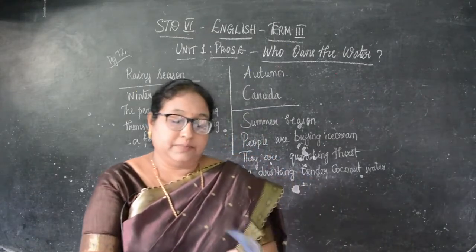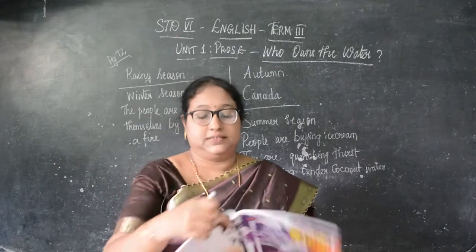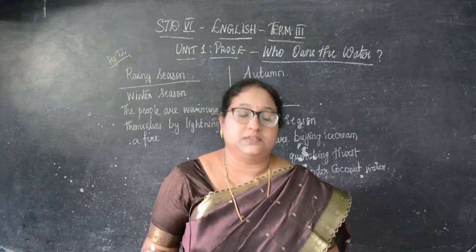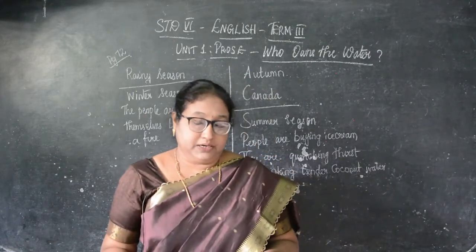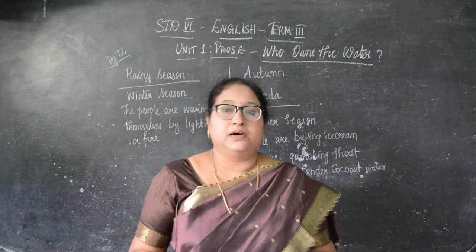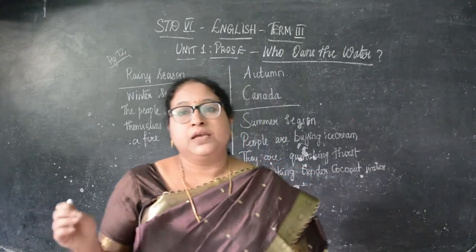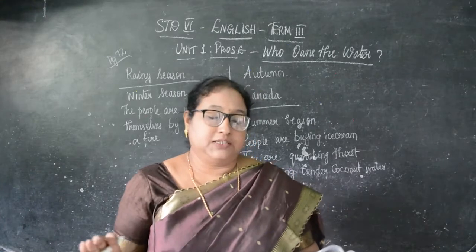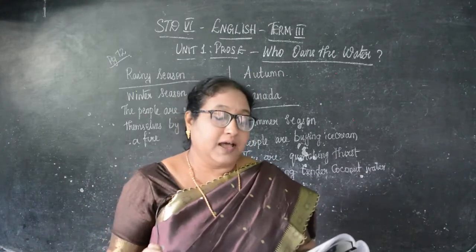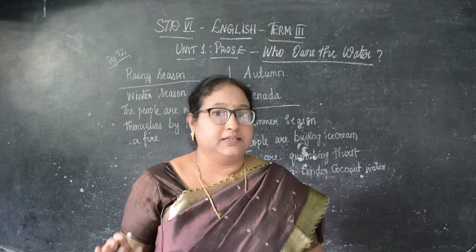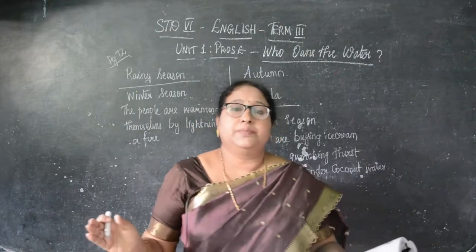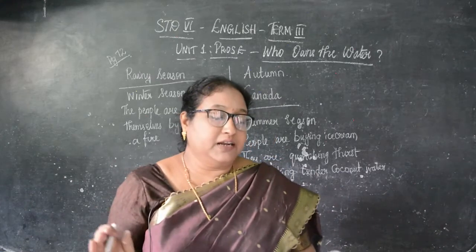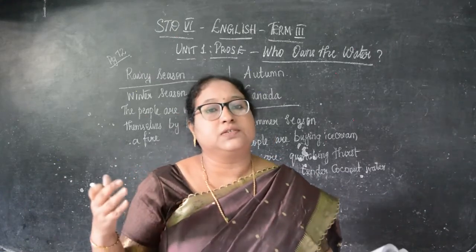Once upon a time, on the outskirts of a dusty little village, outskirts means a town outside the village. A tiny bird searched for a place to lay her eggs. So what did the bird do? It searched for a place to lay the eggs. The land was parched, that is, it was very dry, and there wasn't a bush or a tree inside. So the bird did not find any bush or a tree near the place. Finally, in desperation means it loses its hope.